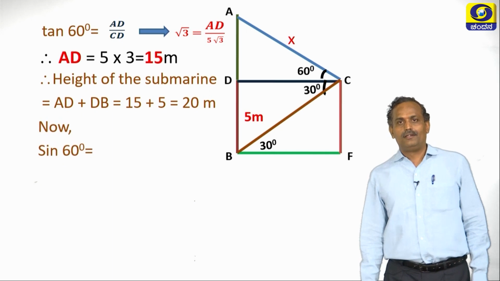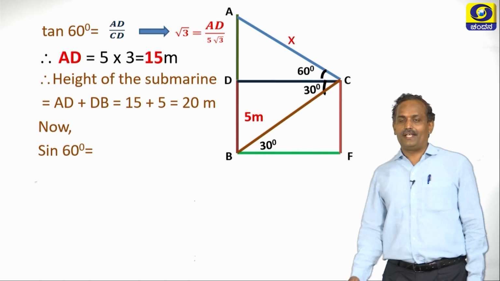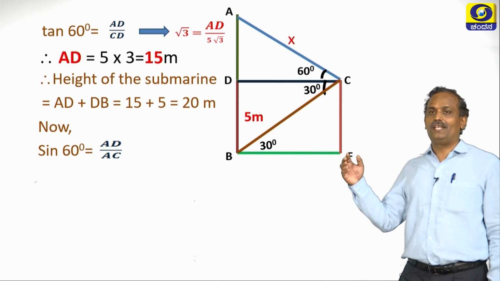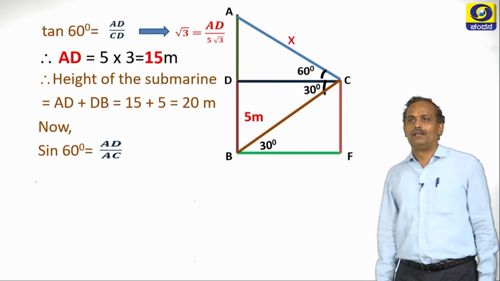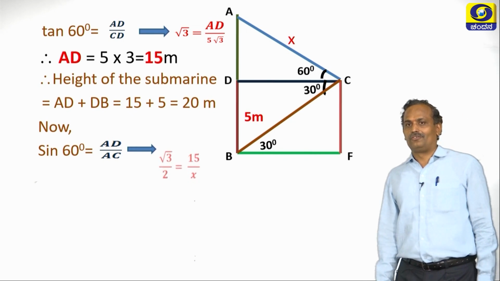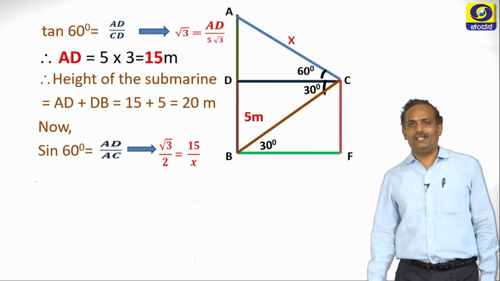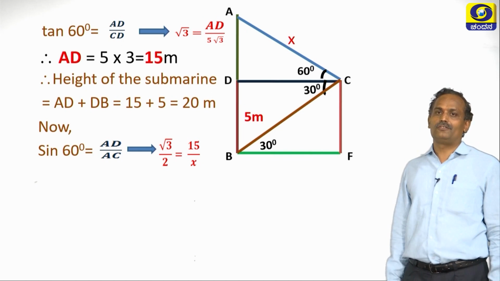Now let us take sin 60. What is sin 60? Sin 60 is AD by AC, opposite by hypotenuse. The value of sin 60 is root 3 by 2, and AD here is 15 meters.